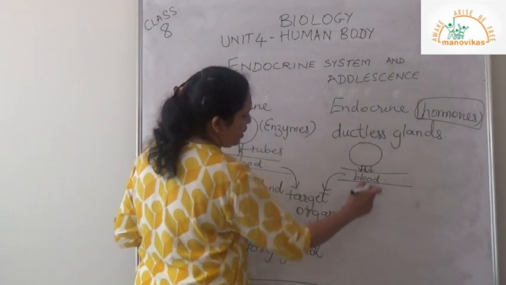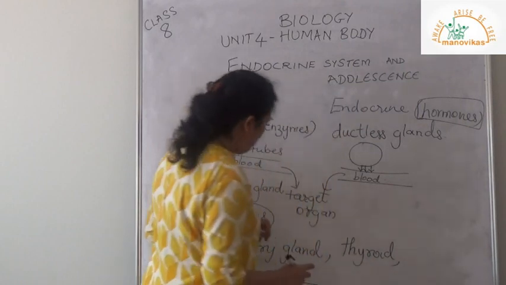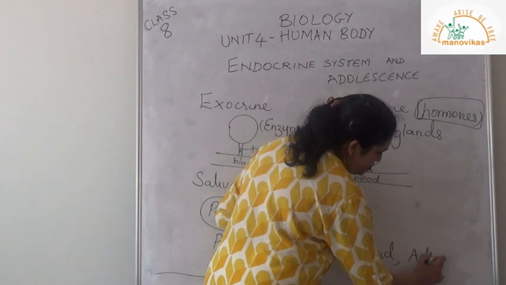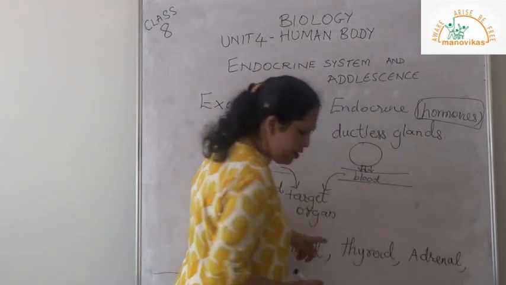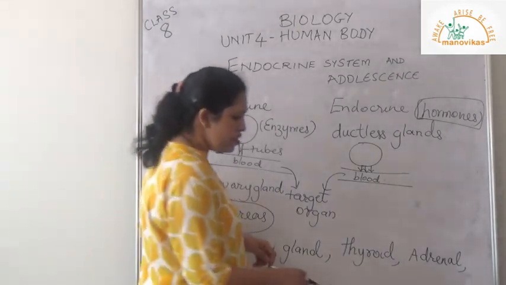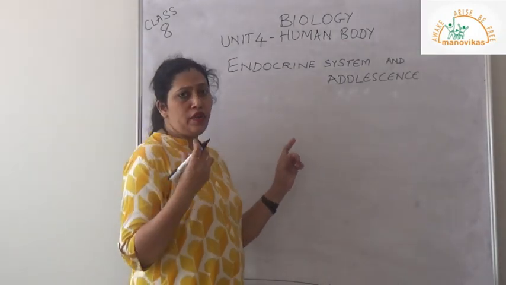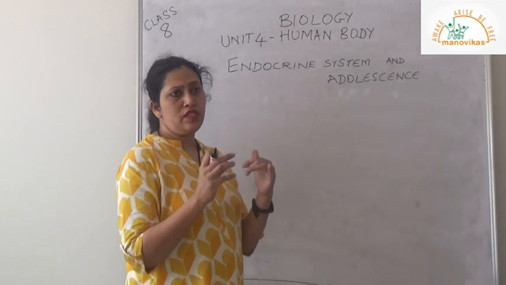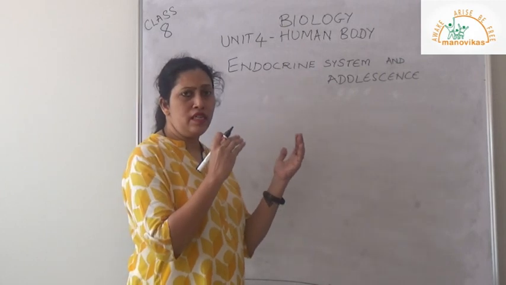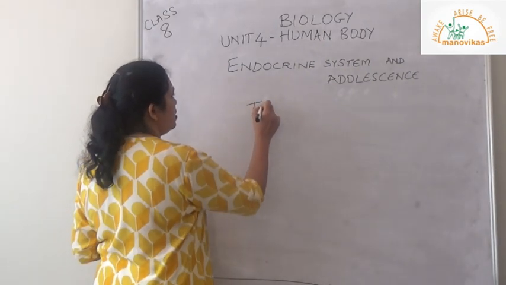Now, there are other endocrine glands like the thyroid, apart from the pituitary, then the adrenal, and the pancreas, as I already said. We'll be learning these in detail. For all these endocrine glands and their hormones, you have to know the location, where they are located, their secretion and function, and what happens when it is secreted in less amount or excess amount. So first we are learning the thyroid.